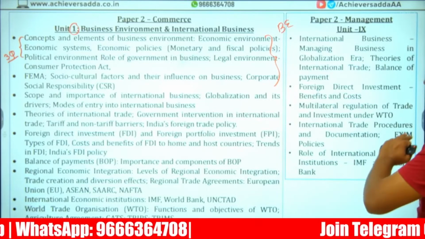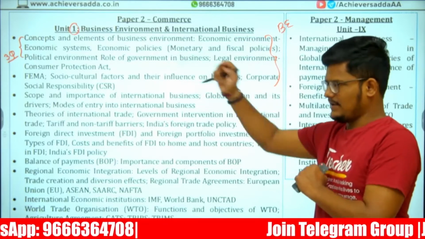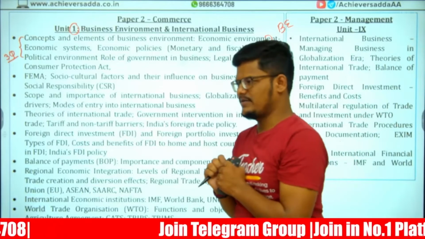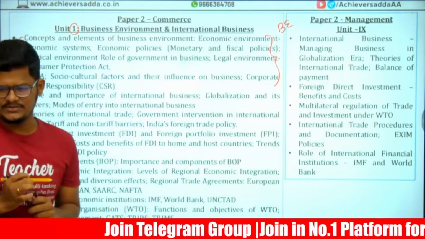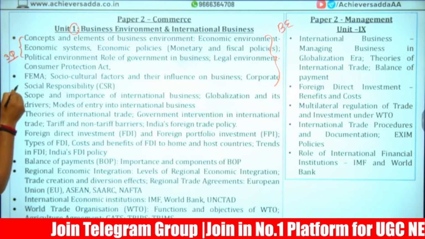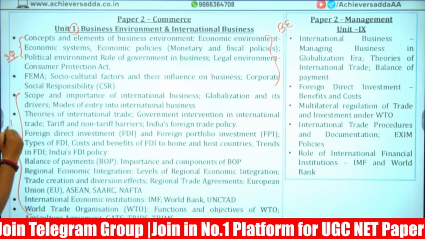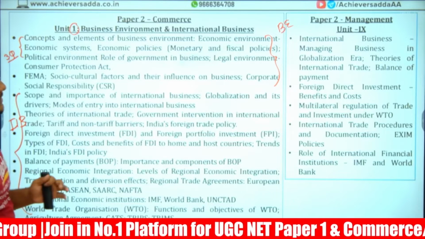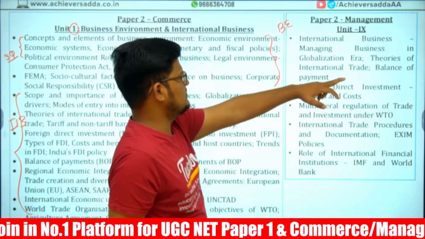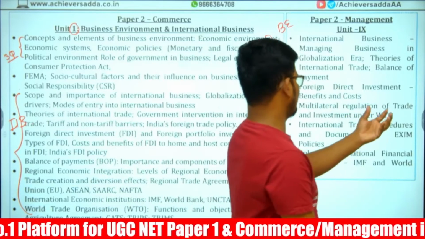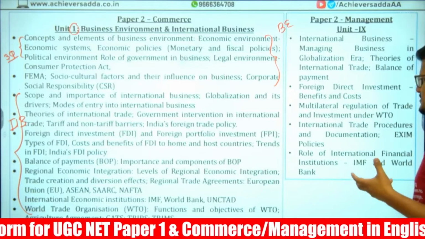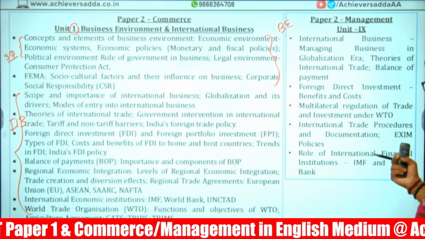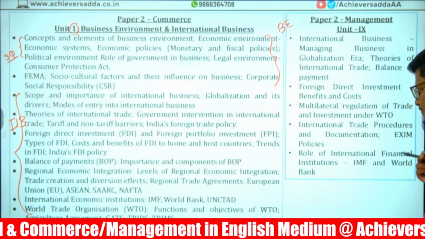Whatever the business environment topics are, they are not directly taken in Paper 2 Management. Only international business is common. If you look at the IB part, you can see it in Paper 2 Management: international business, globalization, foreign direct investment, multilateral regulations of WTO, UNCTAD, international trade procedure, role of international financial institutions, IMF, World Bank.